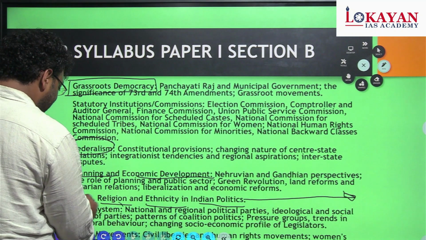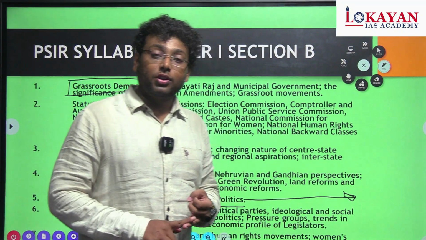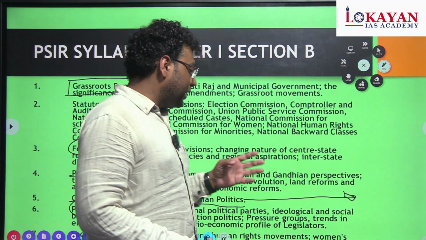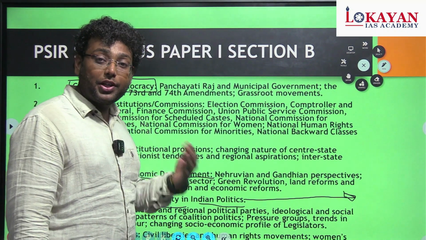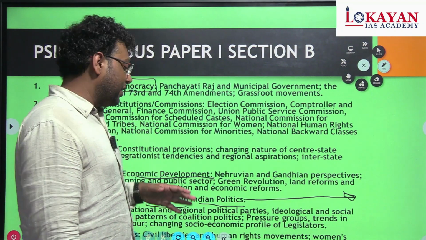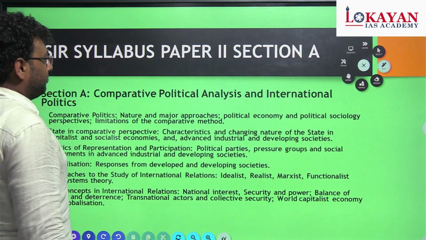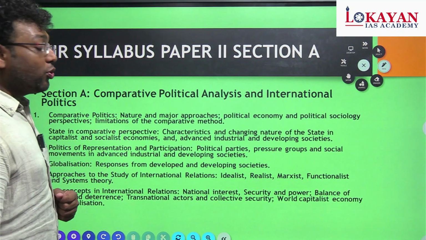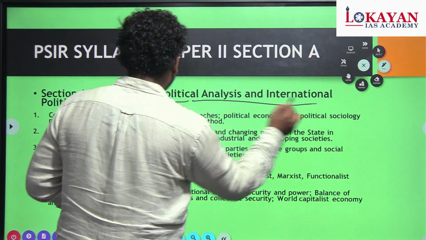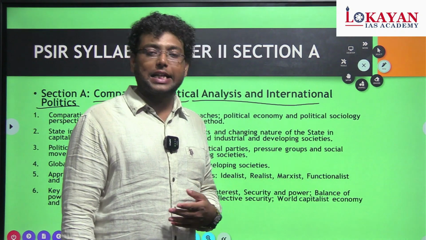Next is the party system. What is a party system in India? How it evolved. What is a one party system, a multi party system. All these things, how they are going to benefit democracy, which is more beneficial for Indian society. This we are going to see in our part B. Next is paper 2 section A, which is completely related with comparative political analysis and international politics. This paper 2 mostly talks about international relations.